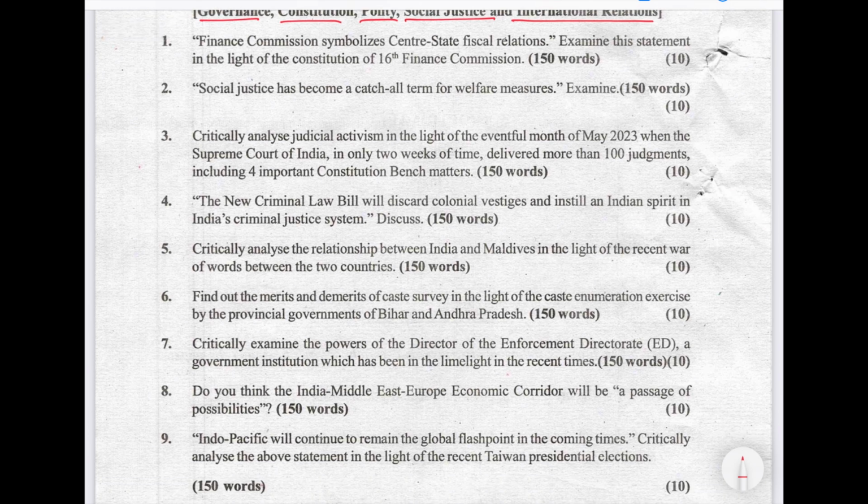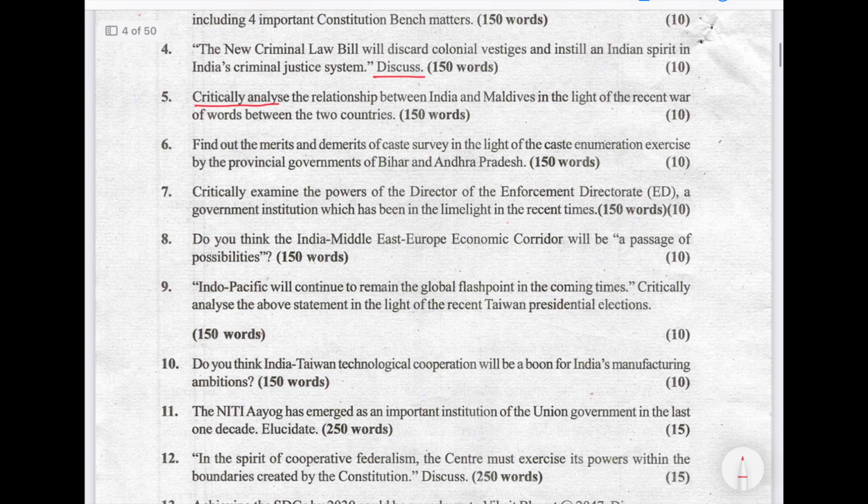So you can see critically analyze. They have asked discuss, critically analyze, then examine. They have again asked opinion based questions: do you think the India Middle East Europe economic corridor will be a passage of possibilities? Opinion based question. Indo Pacific.